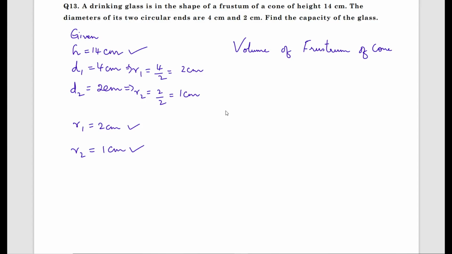Volume of frustum of cone is 1 by 3 pi h into r1 square plus r2 square plus r1 into r2. Students, it is not v, it is r. So 1 by 3 pi h, r1 square plus r2 square plus r1 into r2.